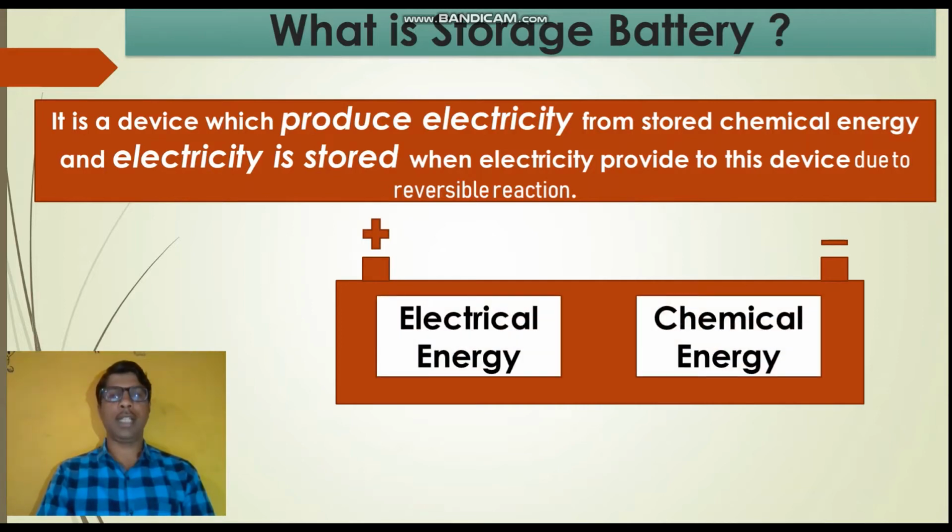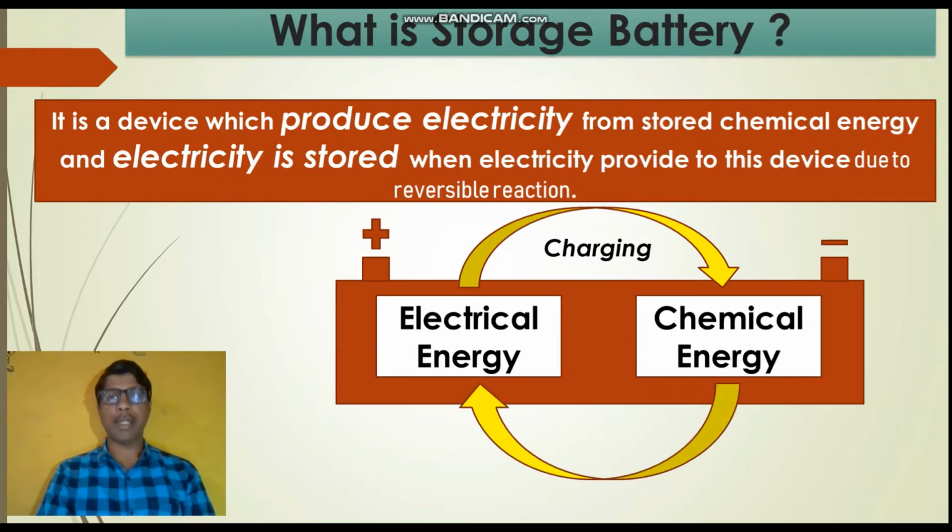Interconversion of chemical energy and electrical energy is involved in this battery. If electrical energy is converted into chemical energy, that process is called a charging process, by which electricity is stored. The chemical energy converted into electrical energy is known as discharging process. By discharging process, electricity is generated.